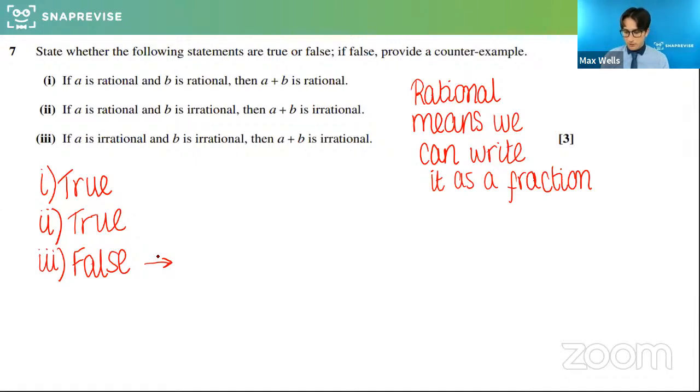So think of some irrational numbers we know, maybe pi. If I take, for example, pi, and I take another irrational number, such as minus pi, that's made something rational. And I know maybe we don't like 0, but it would still count as a rational number. Does this make sense? So I've added two irrationals here, and they've cancelled each other out to make 0.